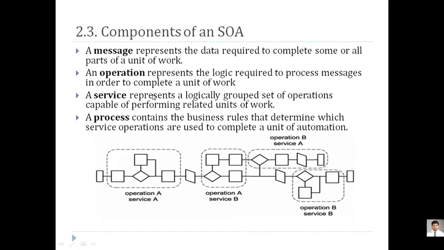Now we talk about the components of service oriented architecture, because they are the most important when we go for the anatomy of service oriented architecture. You should know what the major components are. Message is one component, operation is a component, service is a component, and process is a component. Now message means what?